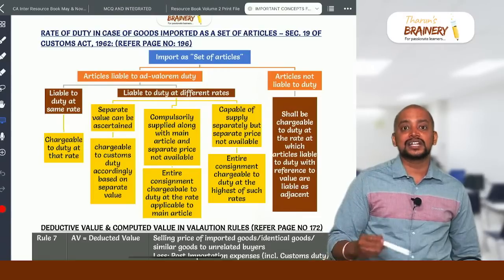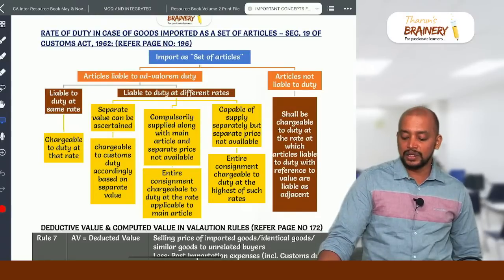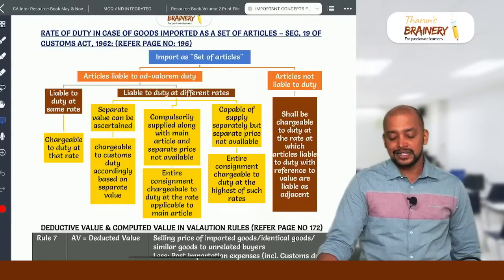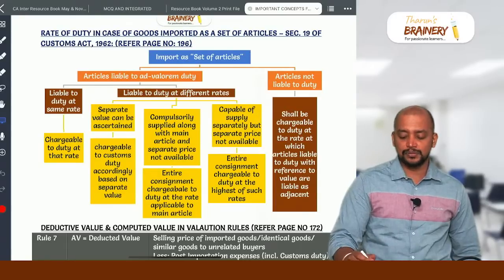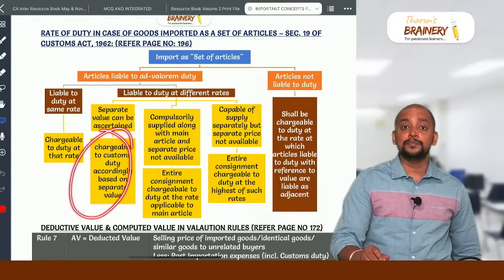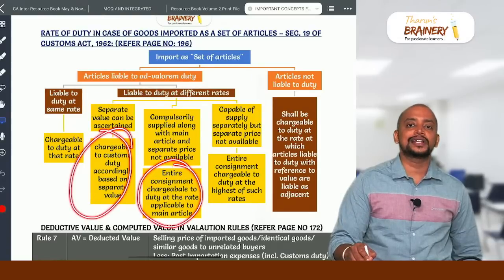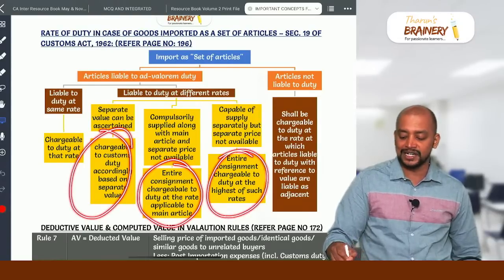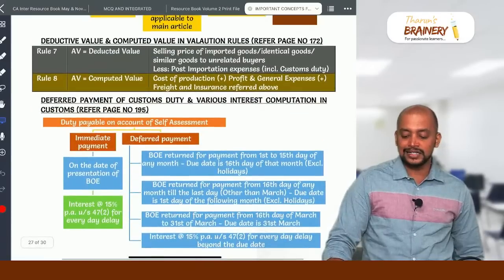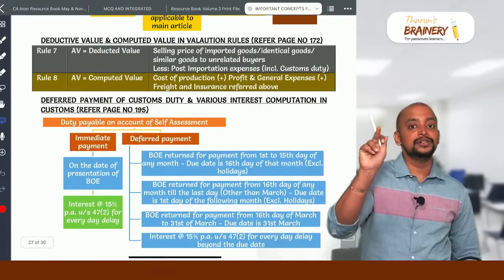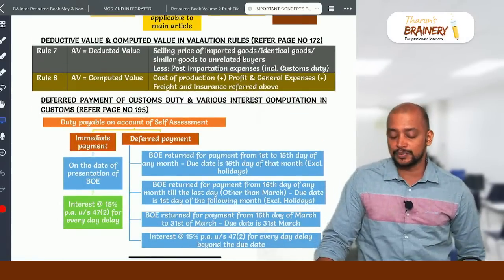Suppose it is chargeable to different rates, then we will take the highest rate. Suppose a separate value is ascertainable, we will take the separate rate. If accessories are compulsorily supplied, we will take the accessories also at the rate applicable to the main article, otherwise we will take the highest rate. Then the deductive value and computed value sums are there, you check those sums once.